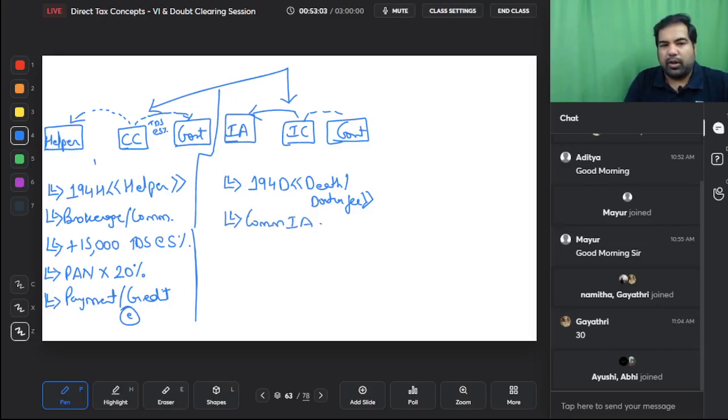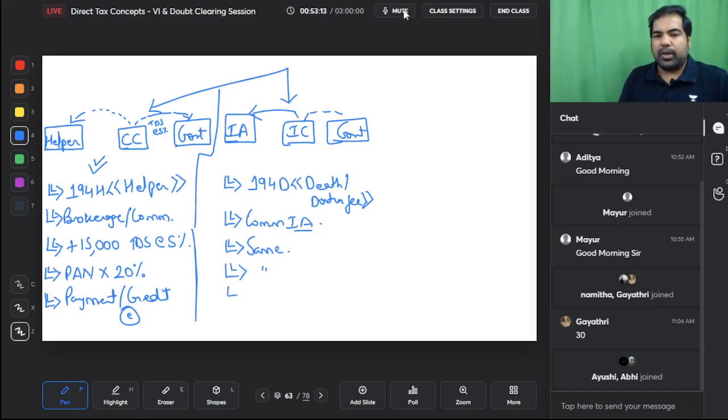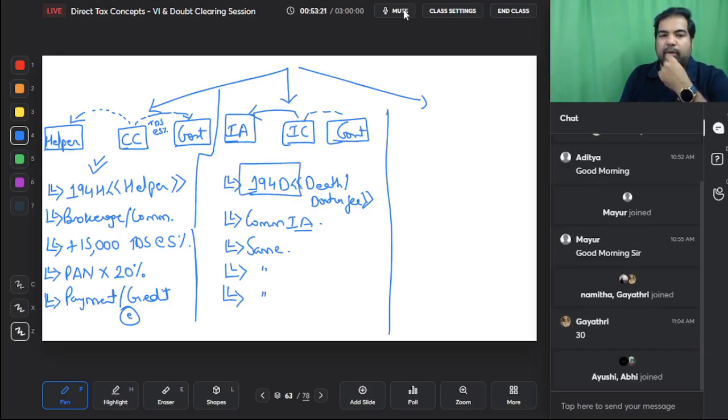While the earlier one was general, this is only for insurance agent. It is the same: TDS at the rate of 5% if the amount is more than 15,000, PAN required otherwise 20%, and payment or credit, whichever is earlier. So this is also the same. That is the second one. They are very, very similar. 194D and 194H. H for helper, D is for death amount, insurance compensation or insurance commission.